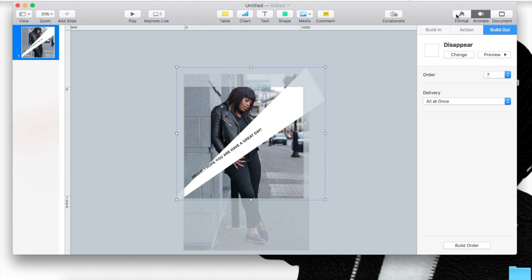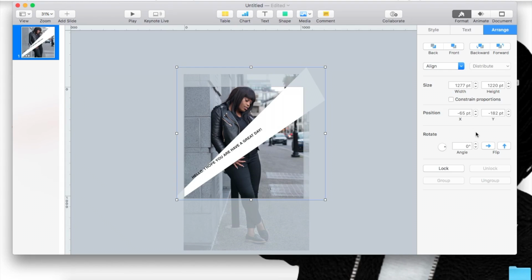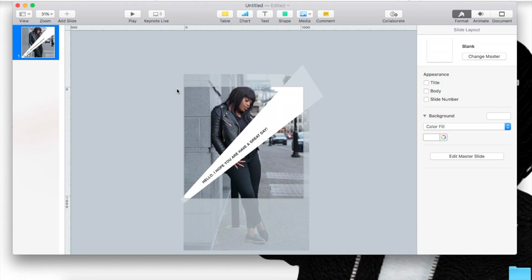So I'm just going to quickly show you guys how to edit it. What you're going to do is go back, and then you're going to change the angles. While you're there, you're going to do the same thing for the hello. And then you're pretty much done. That's it.